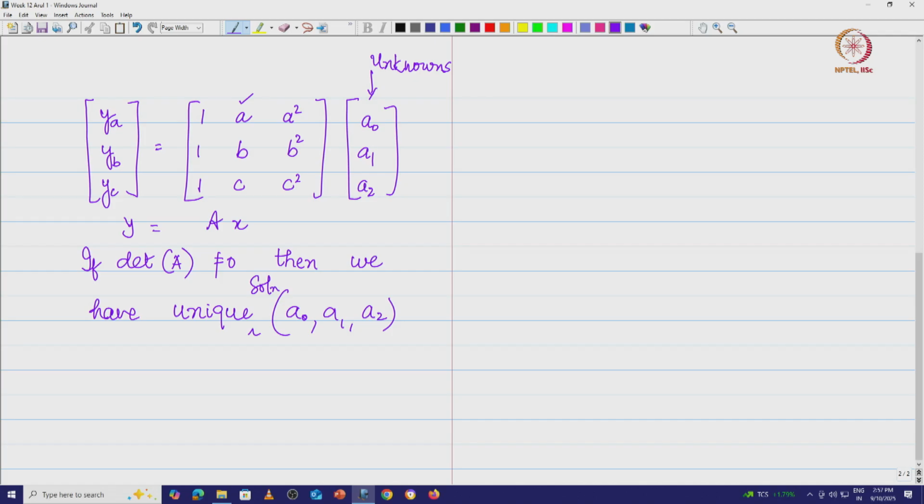Now what happens if the determinant of A is not equal to 0, then we get a unique solution. That means we can say that there is a unique quadratic curve that passes through these 3 unique points.